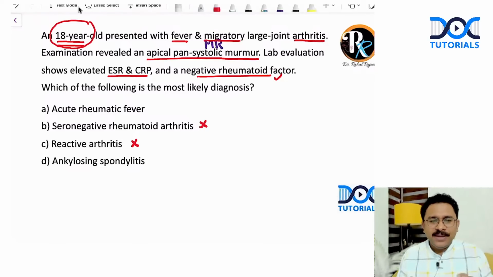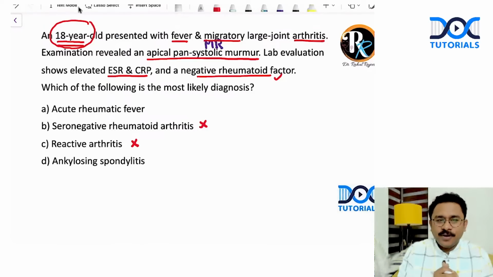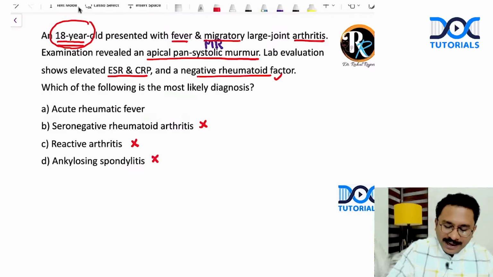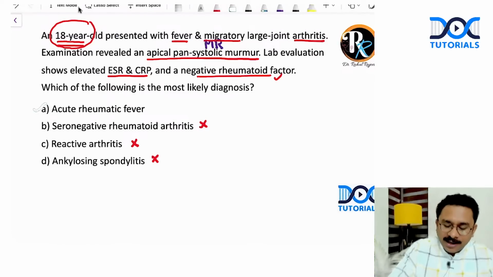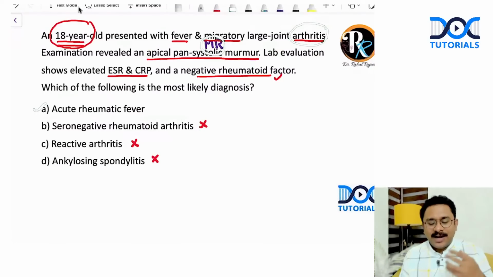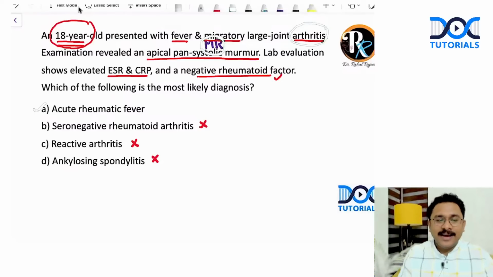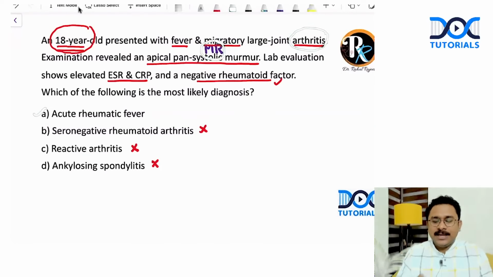So let me ask you something. Can a murmur occur in ankylosing spondylitis? Is it possible or not? Let me see how many of you are able to answer. I'm waiting for your answers in the comment section. My question is, can a patient with ankylosing spondylitis have a murmur? So as I wait for your answers, I'm just eliminating this option. And yes, considering the age of the patient, the manifestations of arthritis, then carditis, MR could be due to the carditis, and with other features like fever, elevated ESR, CRP, this very well can be an acute rheumatic fever. Yes, so the answer is clear.